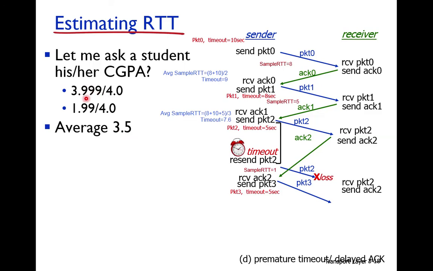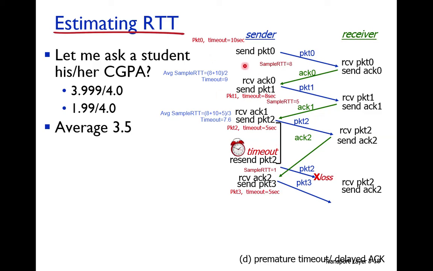So the individual CGPA doesn't reflect the whole class. The average CGPA represents the whole class more accurately. Similarly, a single sample RTT doesn't reflect the RTT of all packets. Therefore we should take the average sample RTT, because the average value is like the average CGPA of the class. It represents the whole class. Similarly, the average sample RTT will represent all the packets, so it will avoid this problem, this variation.